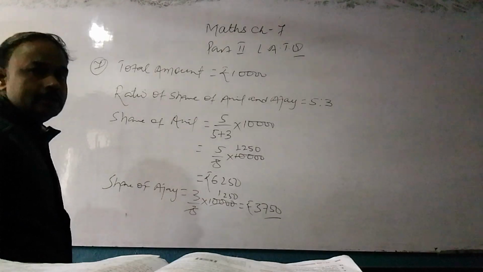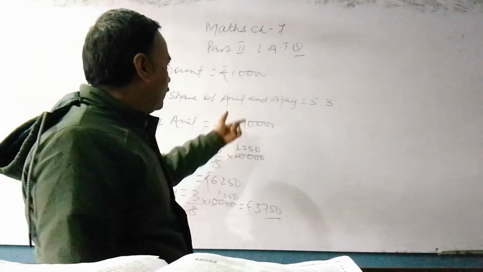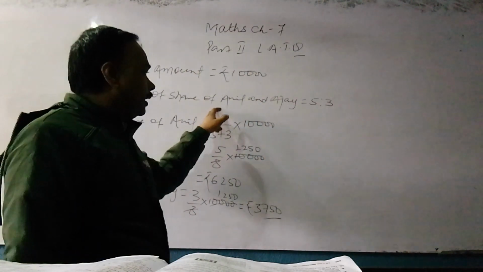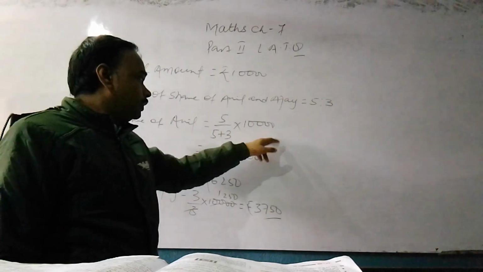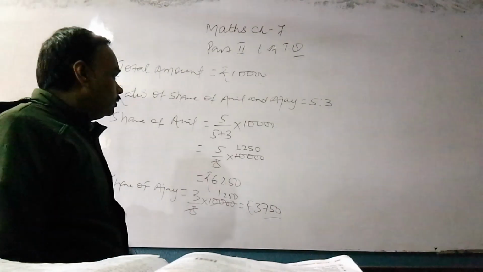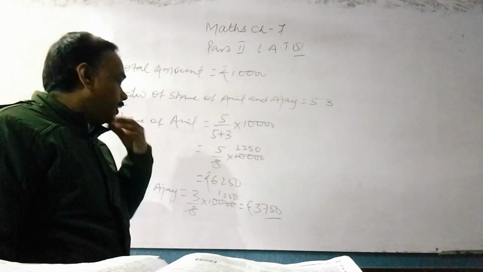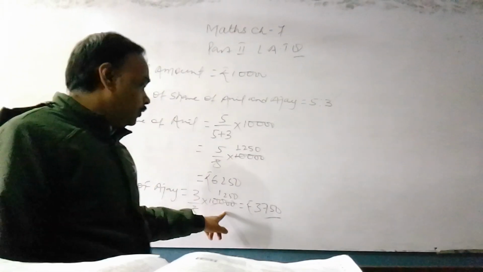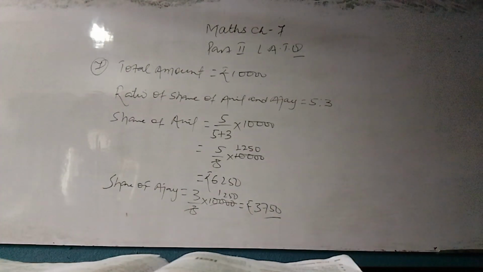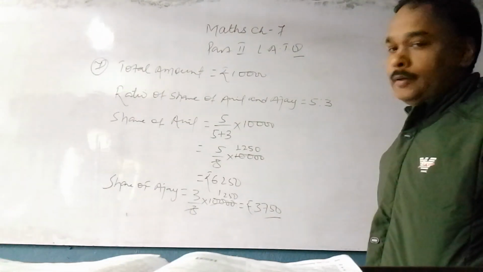Ratio of share of Anil and Ajay is equal to 5:3. मतलब 5 पार्ट मिला अनिल को और अजय को मिला 3 पार्ट. तो शेयर ऑफ अनिल कितना हो जाएगा, 5 by 5 plus 3 into 10,000, 5 by 8 into 10,000. ठीक है, मतलब 8 भाग में से 5 भाग मिला अनिल को, which is rupees 6,250, and share of Ajay is 3 part, 3 by 8 into 10,000 is equal to rupees 3,750. So these are the shares for Anil and Ajay. Clear?